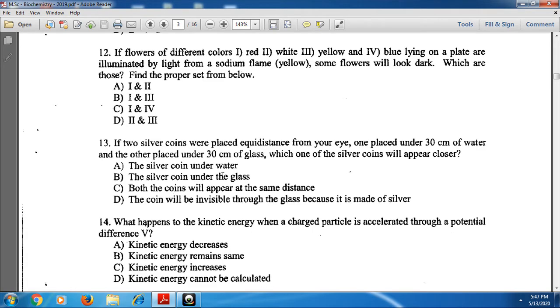And next, if two silver coins were placed equidistant from your eye, one placed under 30 cm of water and the other placed under 30 cm of glass, which one of the silver coins will appear closer? Here the silver coin under the glass will appear closer. Option B is the correct one.